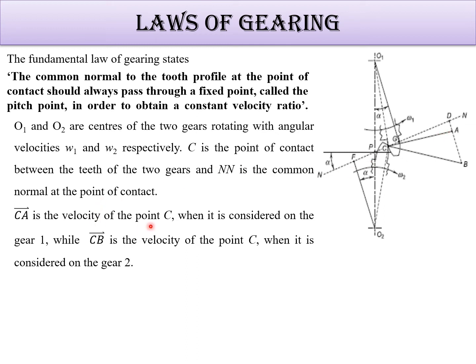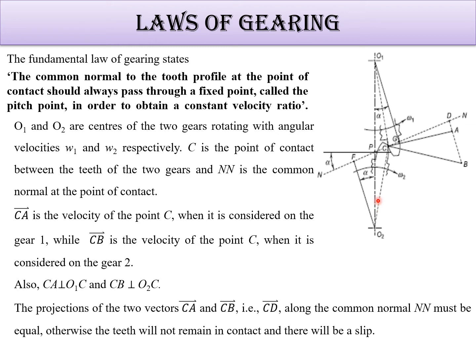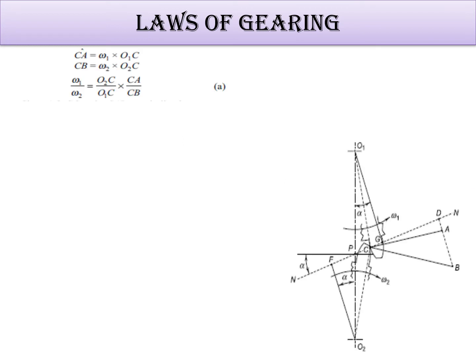So CA is the velocity of point C when it is considered for gear 1 only, while CB is the velocity at point C for gear 2. In this way, the perpendicularity is there, so CD can be the projection of these two vectors. Mathematically, CA is equal to omega 1 into O1C, CB is equal to omega 2 into O2C. So omega 1 upon omega 2 equals O2C by O1C into CA by CB.